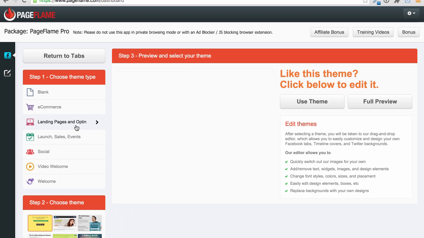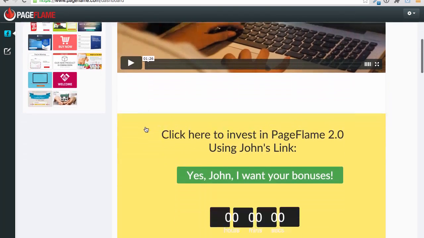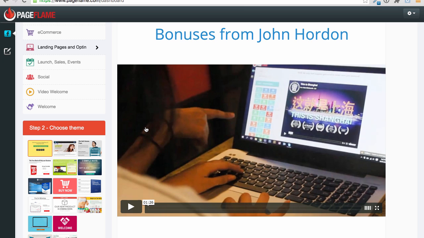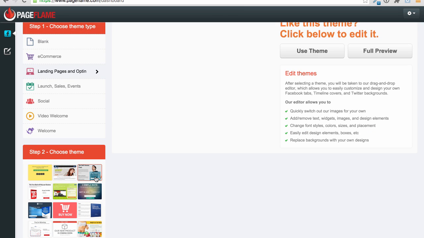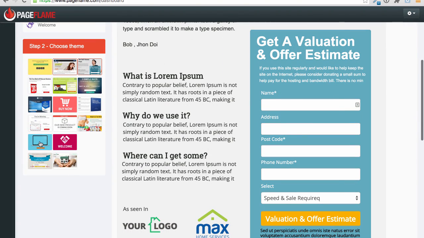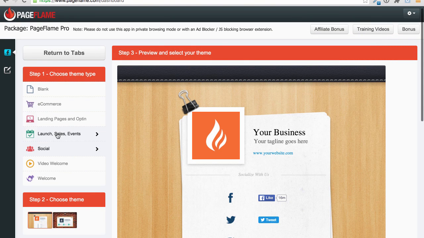Today, for this example, let's do the most common type of page that you want to build over this platform. And the most common page that you want to build is an opt-in page. The reason is that in order to make money through Facebook, the best way is to generate leads off Facebook and then monetize those leads. Now, this software has a number of different themes for monetizing leads, for generating leads, and you'll see that right here. So let's just pick, we'll go back to our landing page as an opt-in.